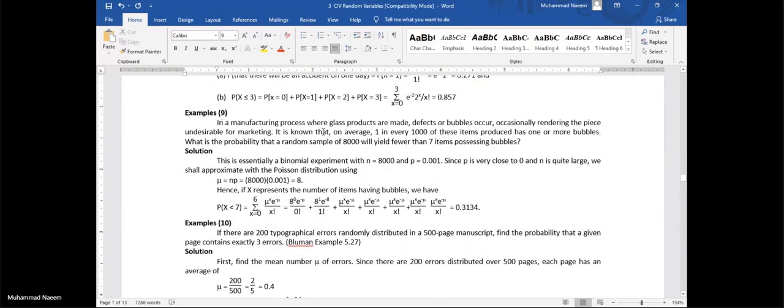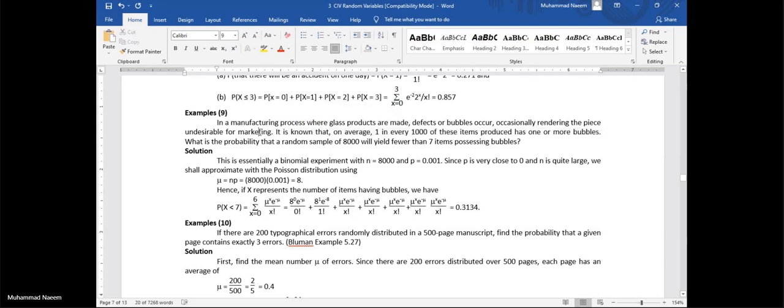In a manufacturing process where glass products are made, defects or bubbles occur occasionally, rendering the piece undesirable for marketing. That is the wastage. On the average, 1 in every 1,000 of these items produced has 1 or more bubbles. So this is the average.